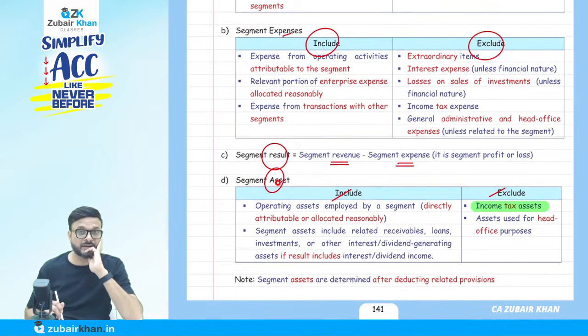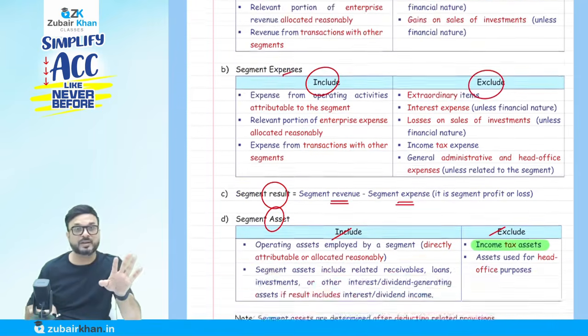Segment asset: one thing is that income tax asset is not a part of segment asset. If you have paid any advance tax or something like that, those are not part of the segment. Remember this, they will ask you this only, not others. This is just for reference purposes.